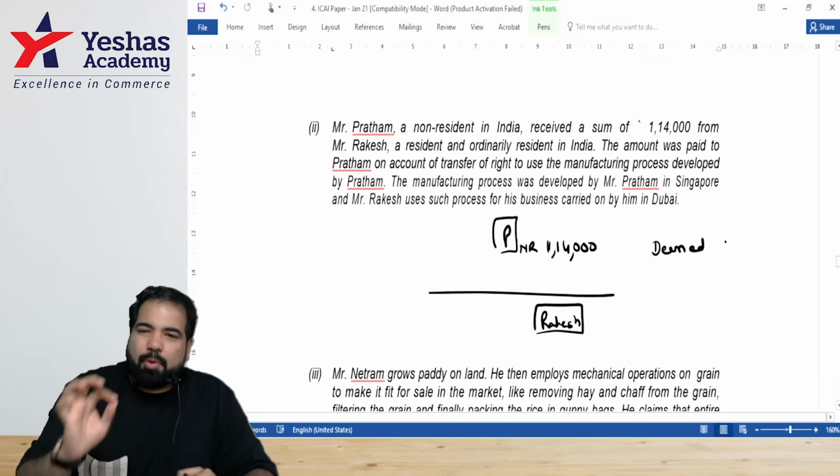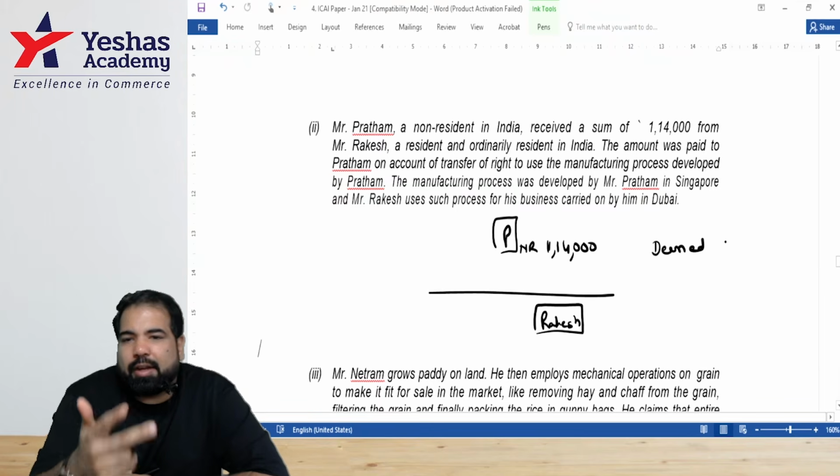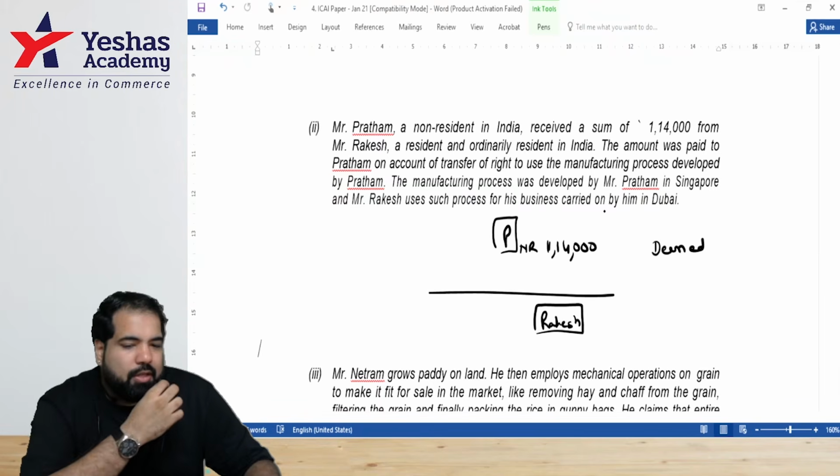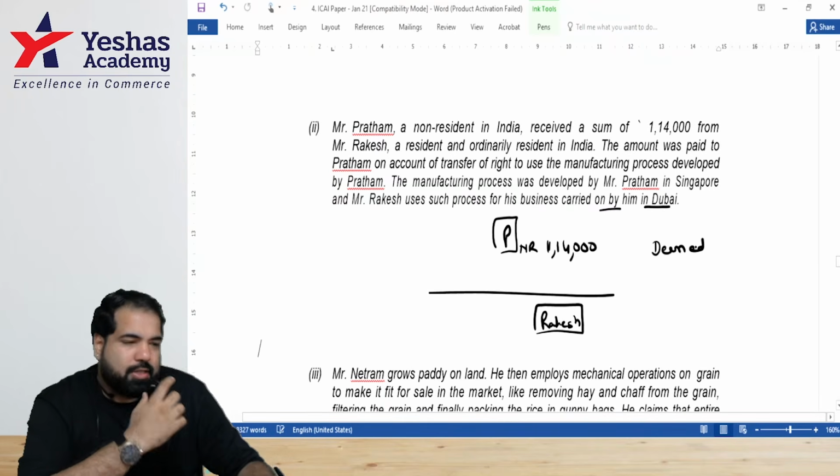In India. I'll give you a small pro tip, guys. For IRF, always check used in India. Yes. So please check, guys. Is this used in India? No, it has been used in Dubai, and hence it will not be taxed.